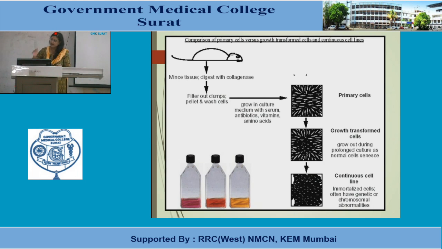So in primary cell lines, secondary cell lines and continuous cell lines. In secondary cell lines, they grow out during prolonged culture as normal cells senesce, because a normal cell has a limited lifespan. It will senesce, become old and die. So it cannot be maintained for an indefinite period of time. But continuous cell lines are immortalized cells, because these are cancer cells and they have genetic or chromosomal abnormalities also.